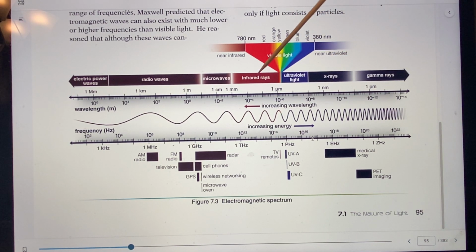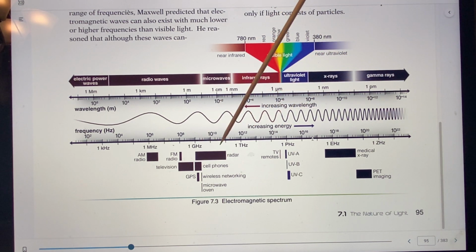And then of course we have the infrared rays, and they go to a lower frequency and on to microwaves and radio waves and electric power waves all the way through here. So 1, 2, 3, 4, 5, 6, 7. If you go through all of these, you can see where you could use these for x-rays and PET imaging, onto ultraviolet rays here.